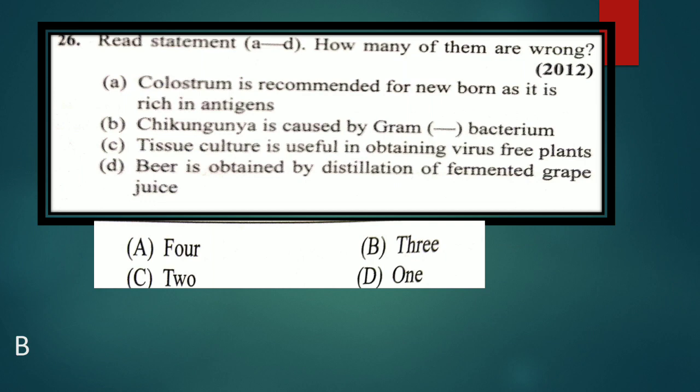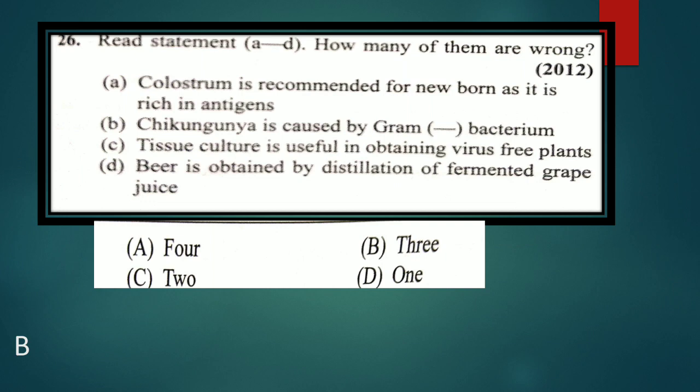Okay, first one, colostrum is recommended as rich in antigens, they have given. Actually colostrum is rich in antibodies, so the first sentence is wrong. Colostrum is mainly used once the baby is born.